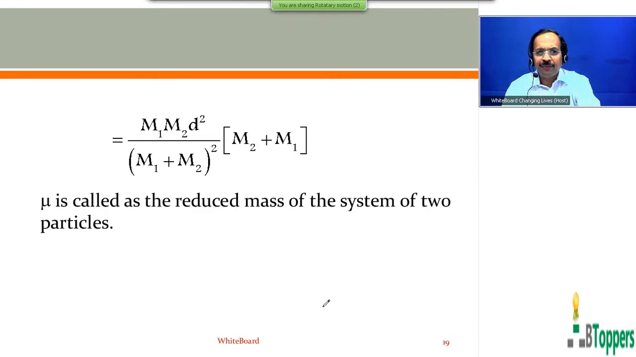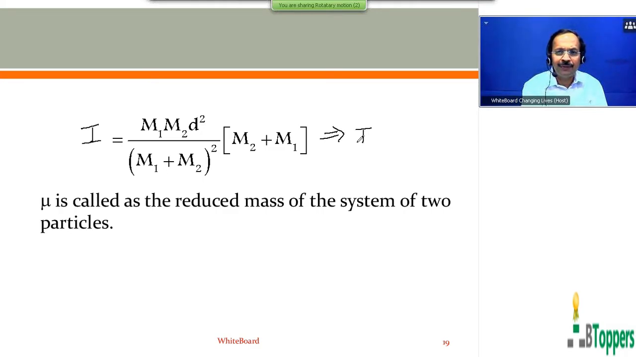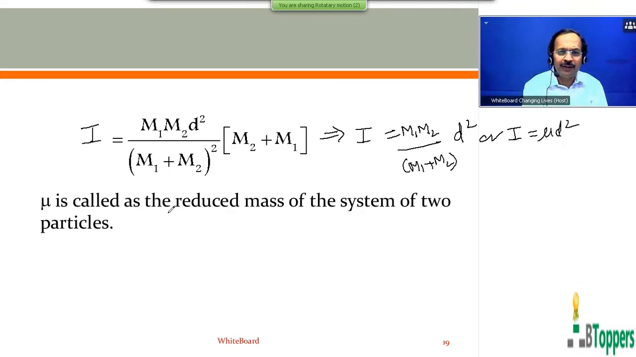I would like to show the continuation to this. So you get I equal to M1 M2 D square by M1 plus M2 whole square, into M1 plus M2. This you can simplify further. You get I equal to M1 M2 by M1 plus M2 into d square, or I equal to nu d square. Nu is called the reduced mass of the system of two particles. Those who are writing the notes can take a pause and finish writing the notes.